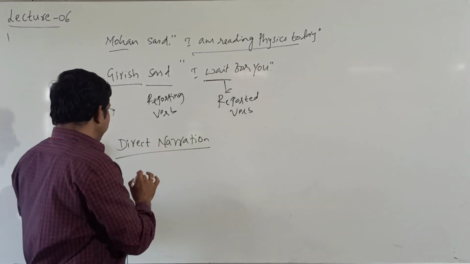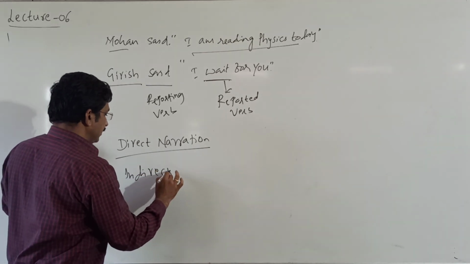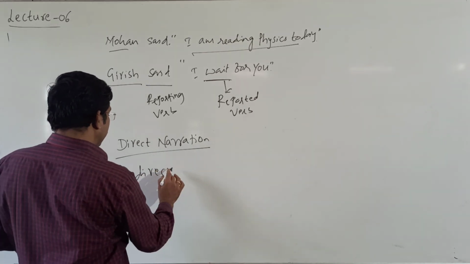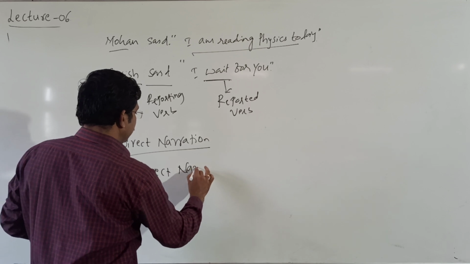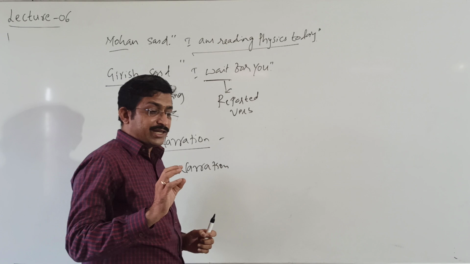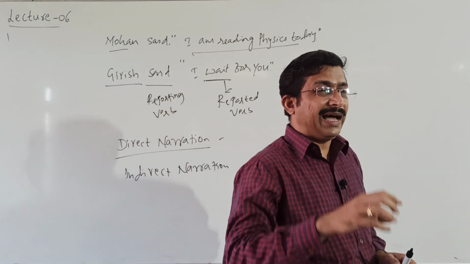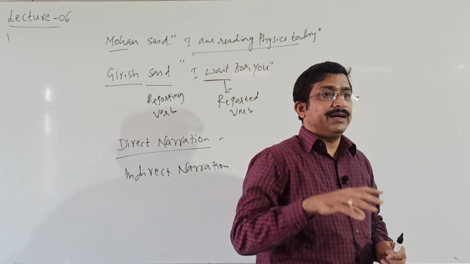And indirect narration means here we do not use actual words of the reporter.